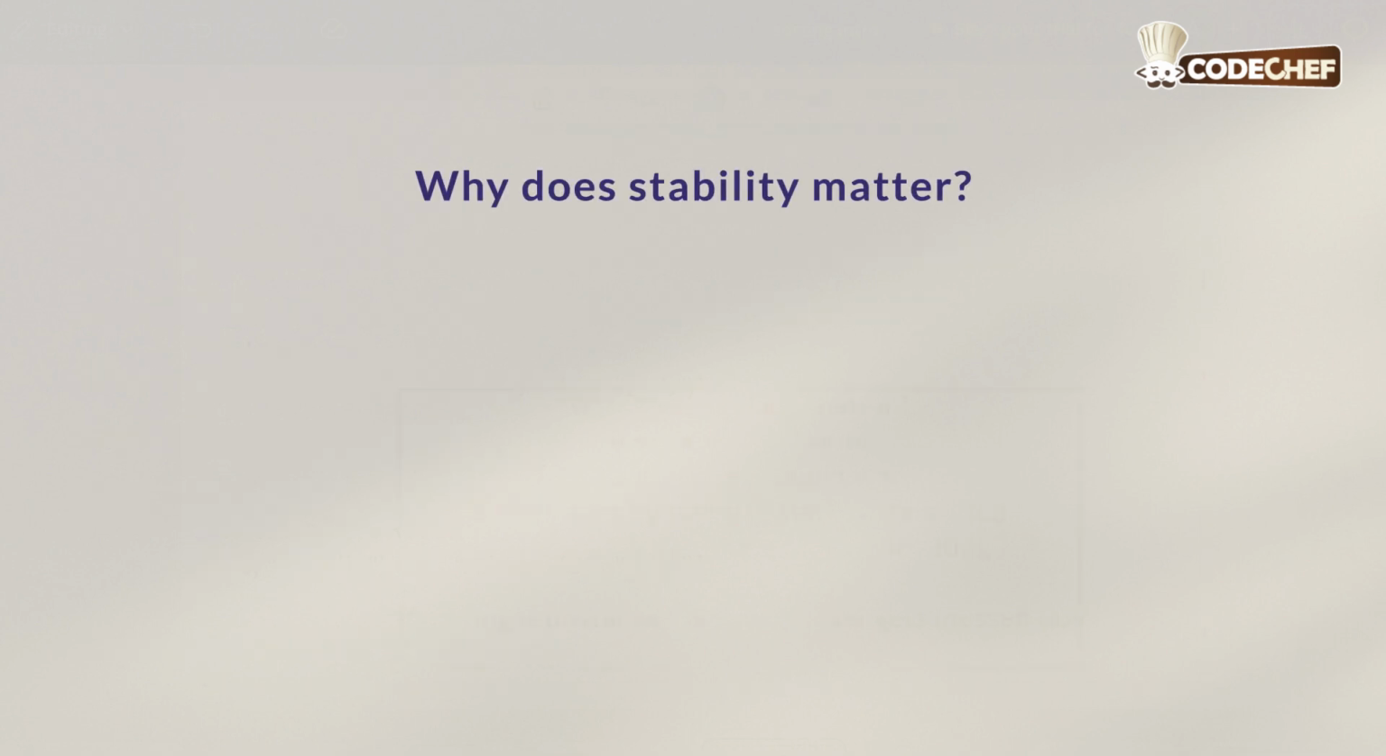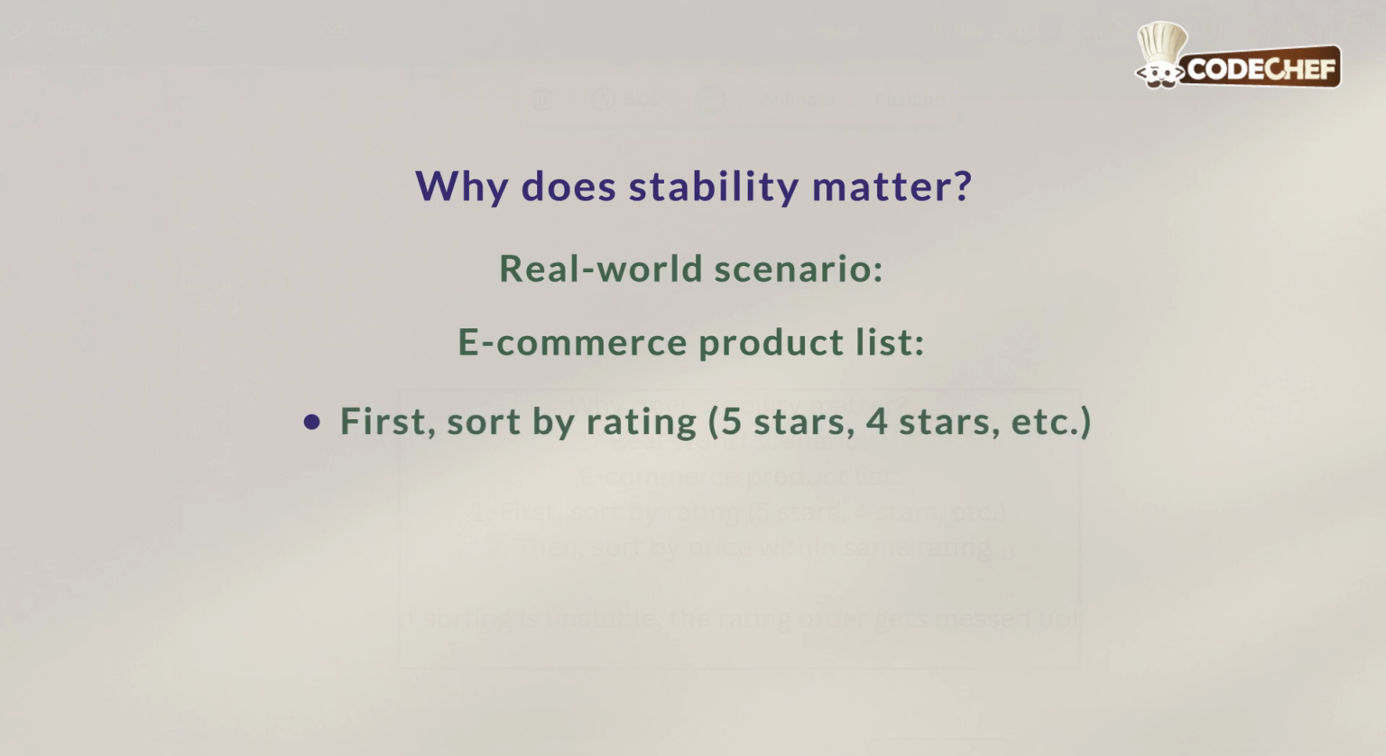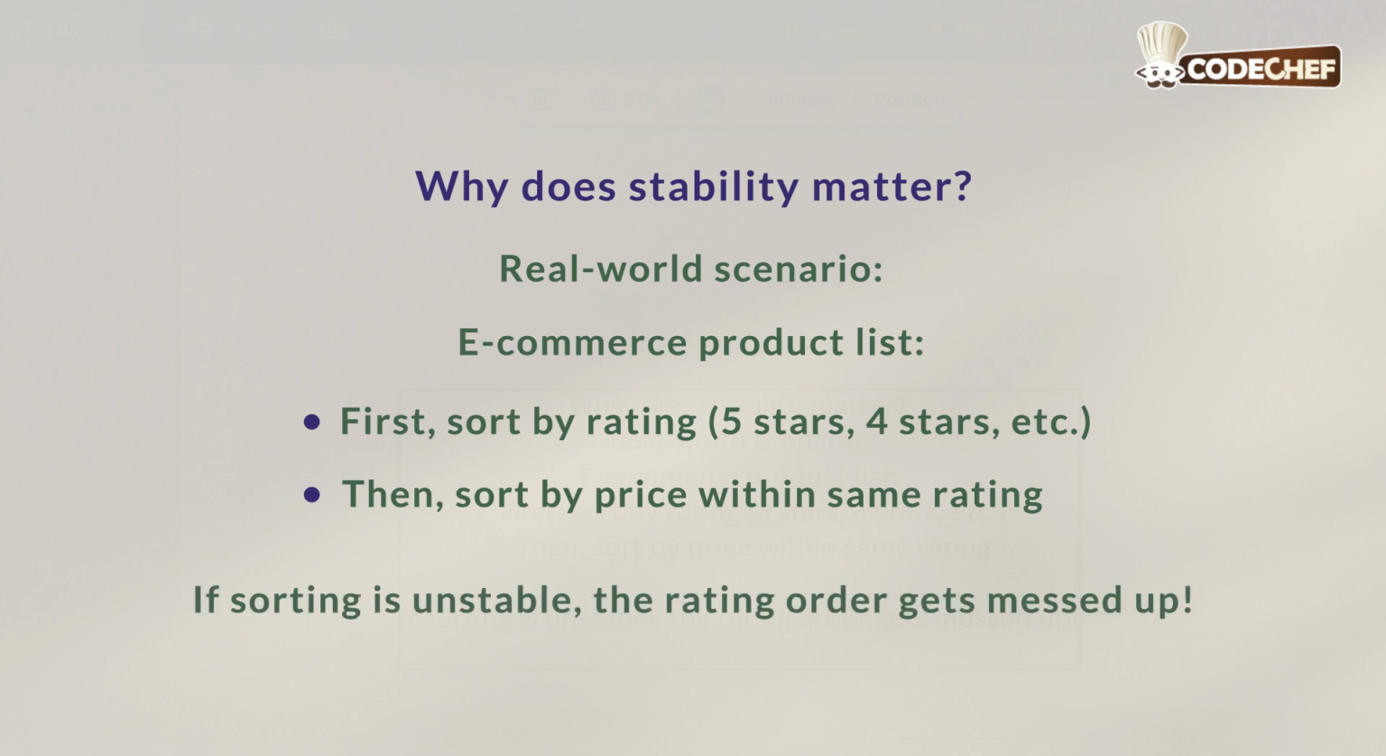Why does stability matter? In real world scenarios, like an e-commerce product list, first it's sorted by rating, so 5 stars first, 4 stars, etc., and then sorted by price within the same rating. So if sorting is unstable, the rating order gets messed up.